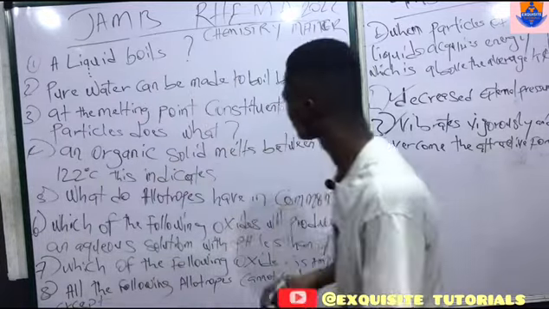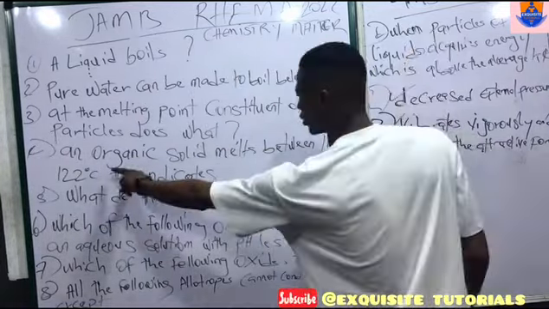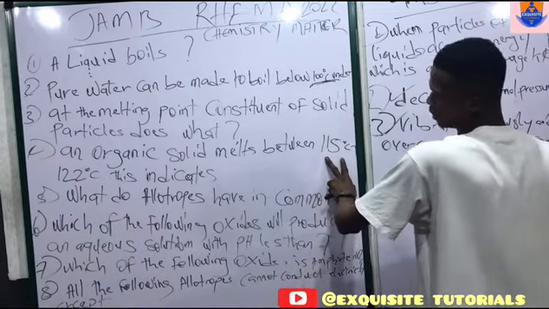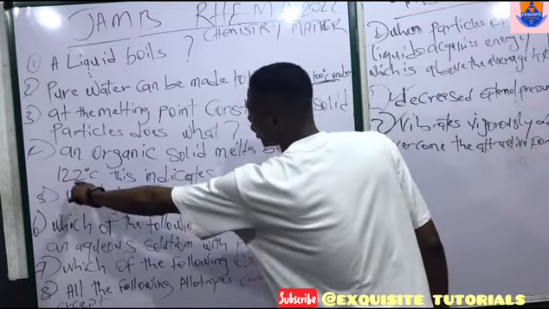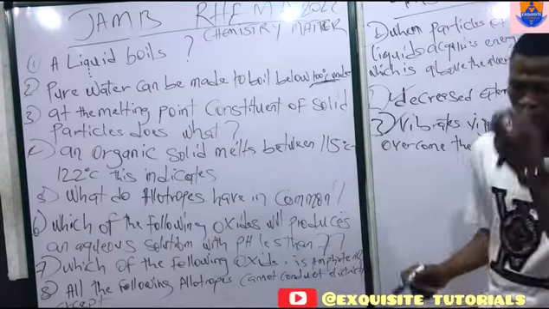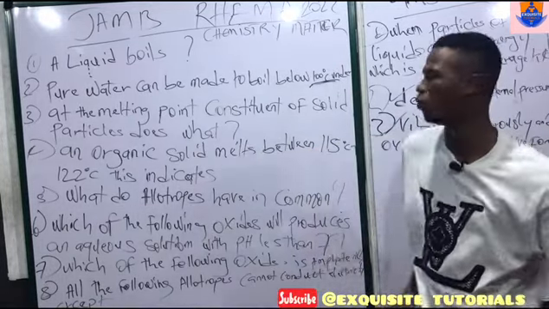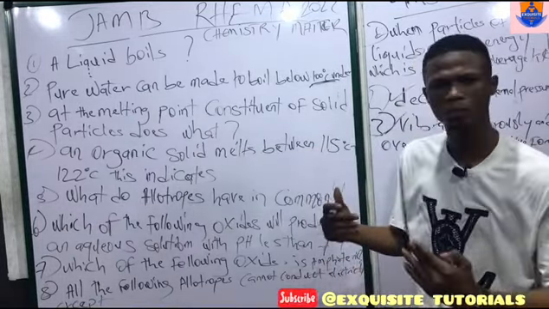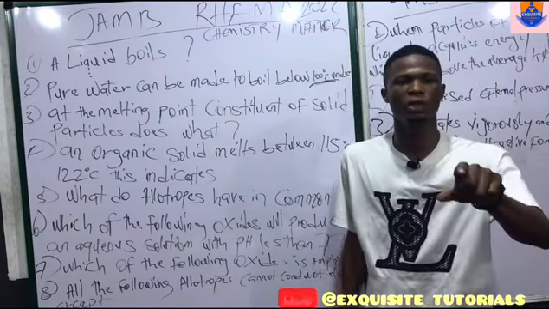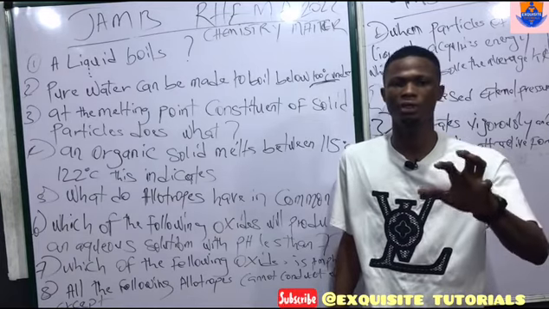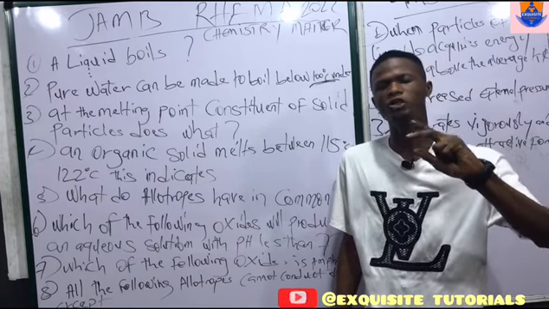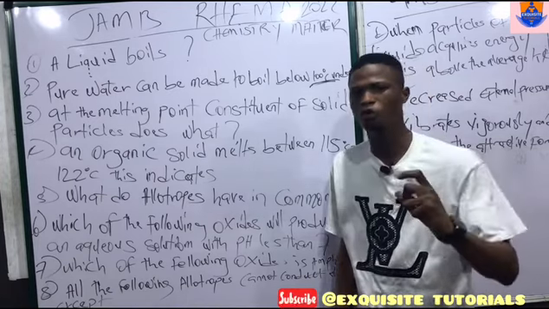Question number 4. An organic solid melts between 115 degrees Celsius and 120 degrees Celsius. This indicates, now, still on melting point. When they were treating states of matter, we talked about pure and impure substances.